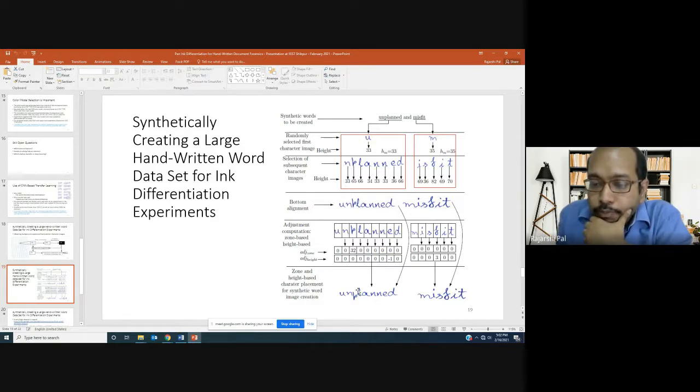where the initial part of the word, say un, will be written in one pen and the main part, planned, will be written in another pen. Because all these individual characters are written using different pens, you have to select them. Now there are problems. I think I did not highlight this problem in this slide. We cannot simply concatenate these character images, because initially we are doing bottom alignment based concatenation.